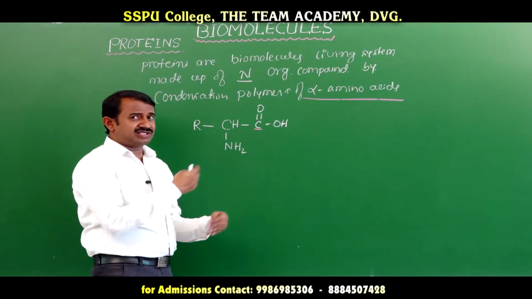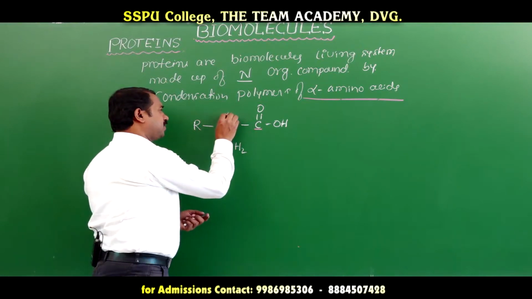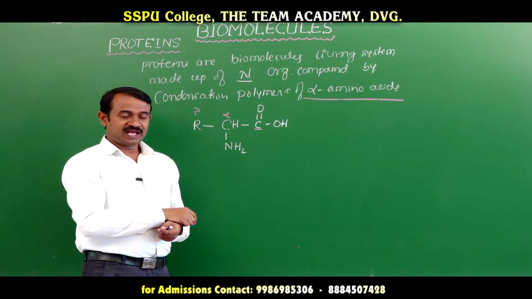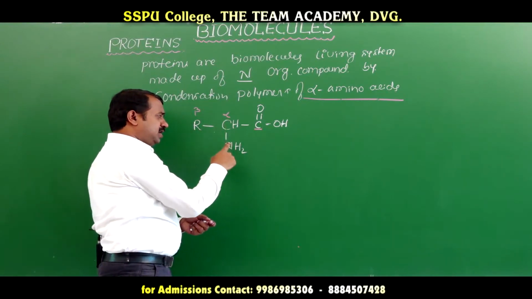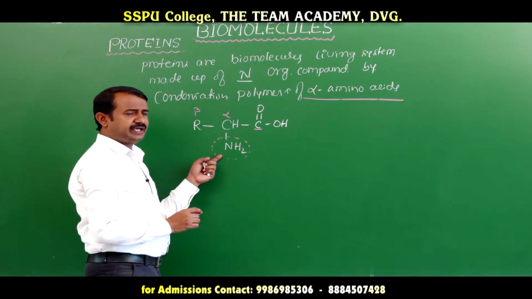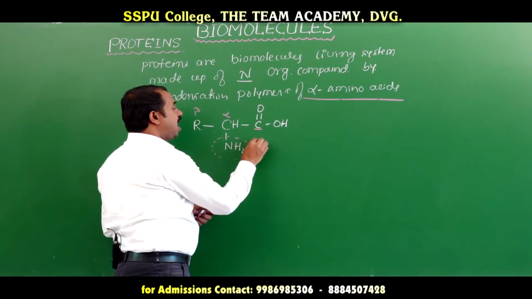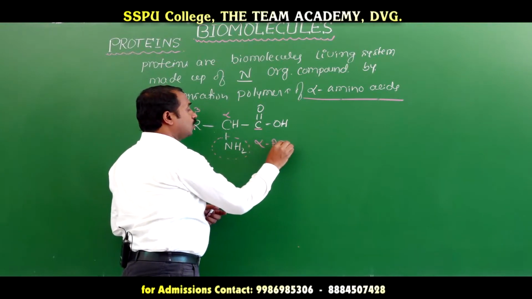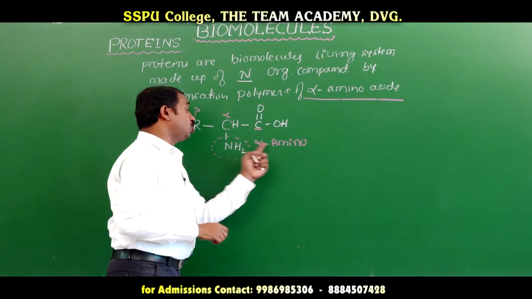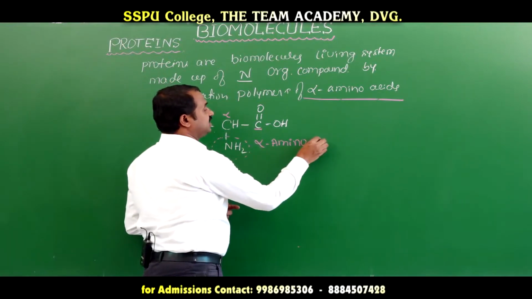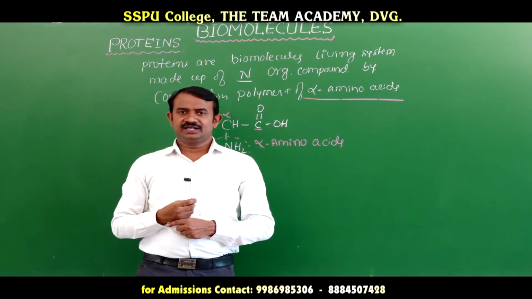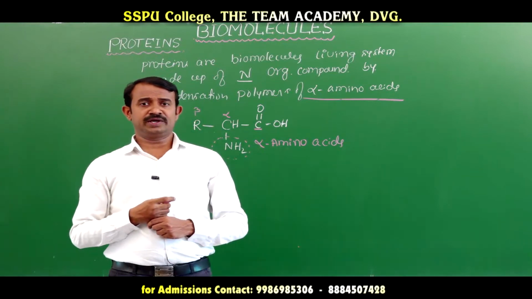In the common system, the carbon next to the carboxylic acid is alpha, and the next carbon is beta. The alpha position has a functional group, which is amine. That alpha position containing the amino group gives the prefix amino, alpha amino acid. That is the general formula of an alpha amino acid.